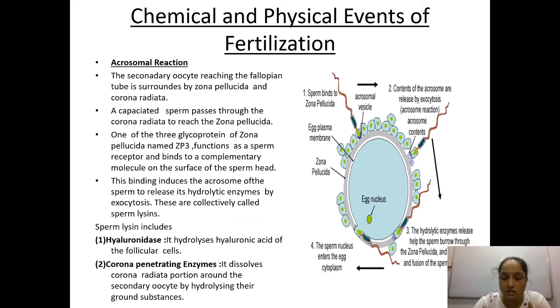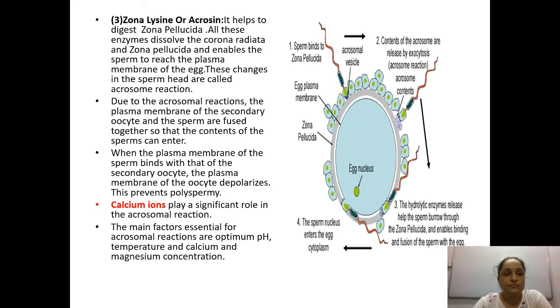So first it acts on which region? The hyaluronic acid region of the follicular cells. Second, which region will be there? The corona radiata. To digest it, the corona penetrating enzyme is required to dissolve the corona radiata portion. Next is the third type, the zona lysin or acrosin. It helps to digest the zona pellucida. So there are layers it has to digest.